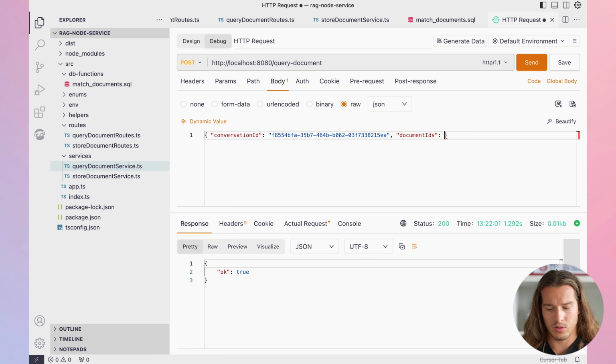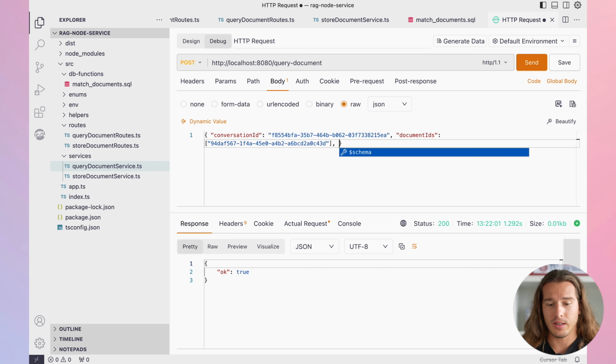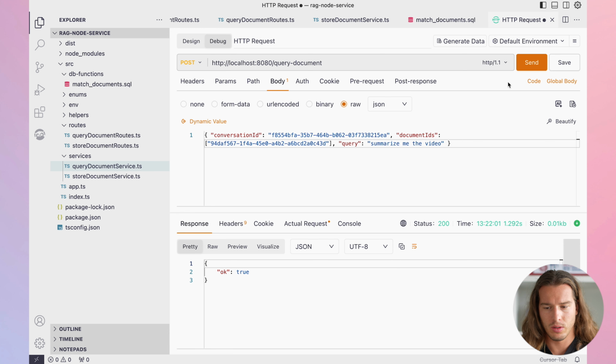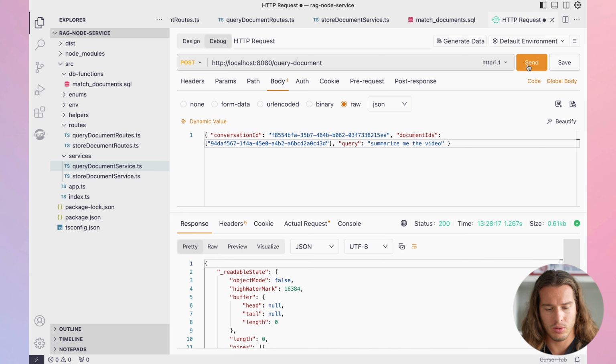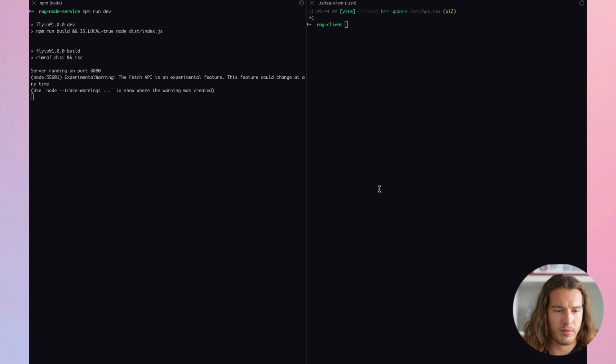Document IDs, an array. And finally, we have our query: summarize me the video. Now let's see what will actually happen. Okay, we got some readable thing back, and we have absolutely nothing.